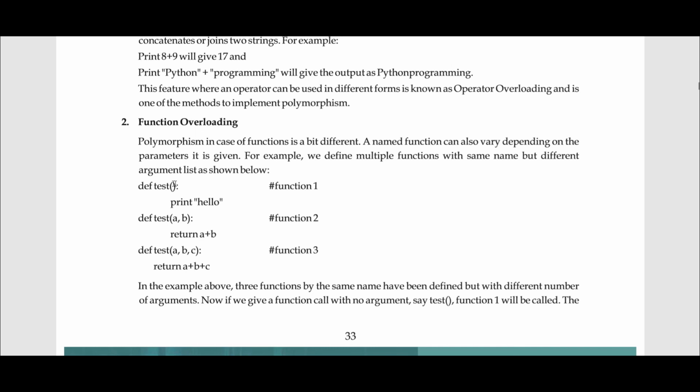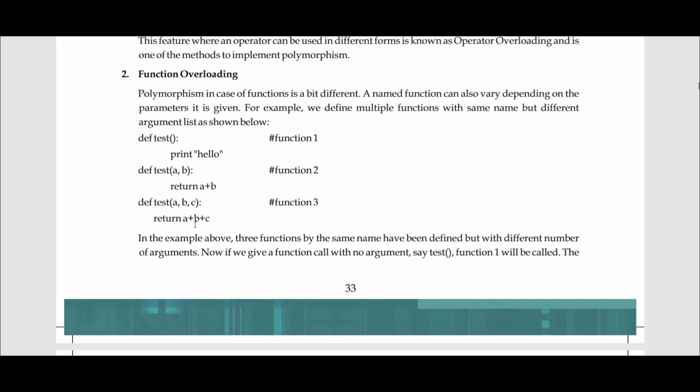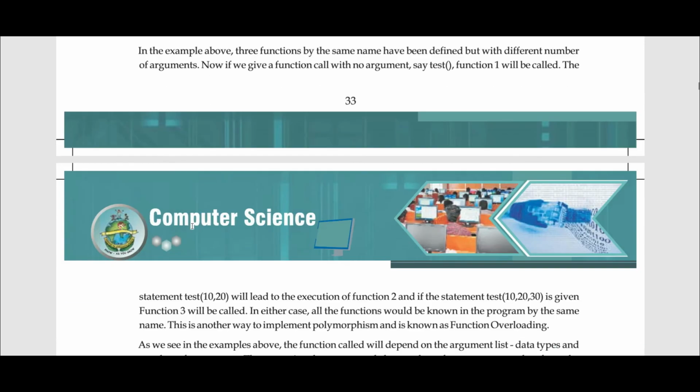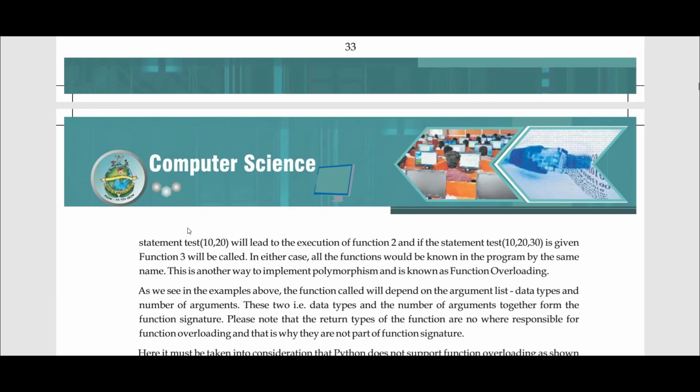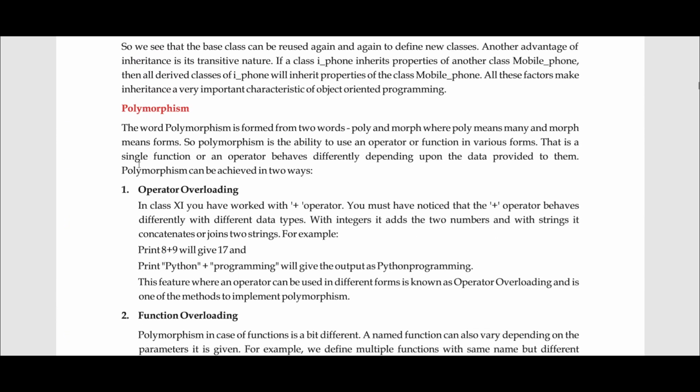So suppose you call test and you don't pass a parameter, Python will give an error saying the next two parameters are missing. So the last definition is what Python will take care of, and the rest two would be ignored. So function overloading is not a concept used in Python, but it is used in Java and other programming languages. So just keep in mind, by these two methods, operator overloading and function overloading, you can perform polymorphism.